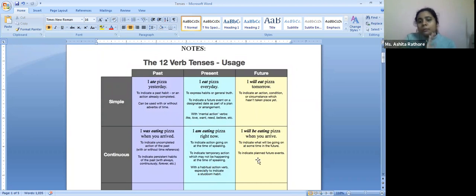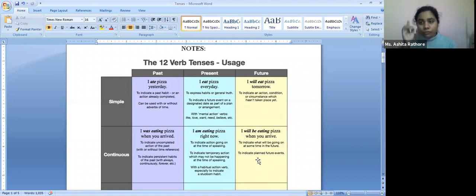Then planned future events, like I was talking about continuous future again. Planned events, what will happen here? That again, you have to be sure that this thing is happening. Now, one more constraint is that it does not have to be something happening in very near future. It could be something which might happen over a year, over a week, over a day. We don't know. That timeline is not decided.